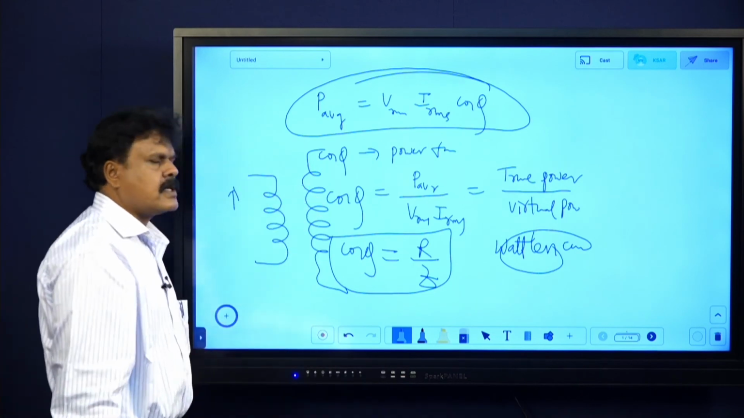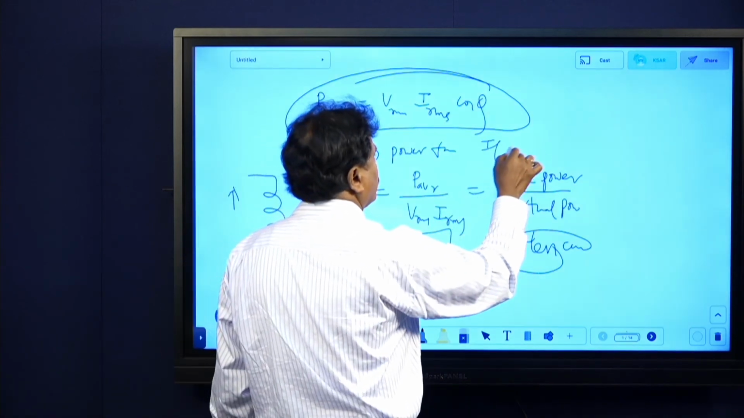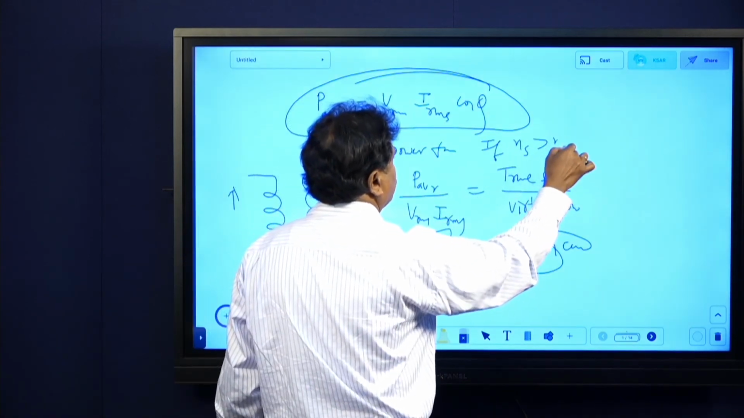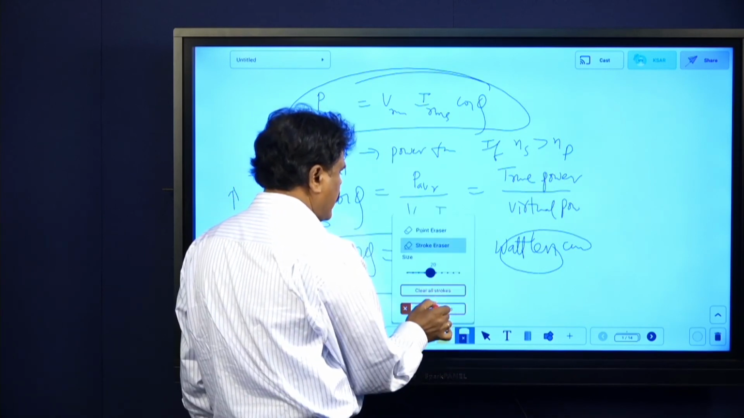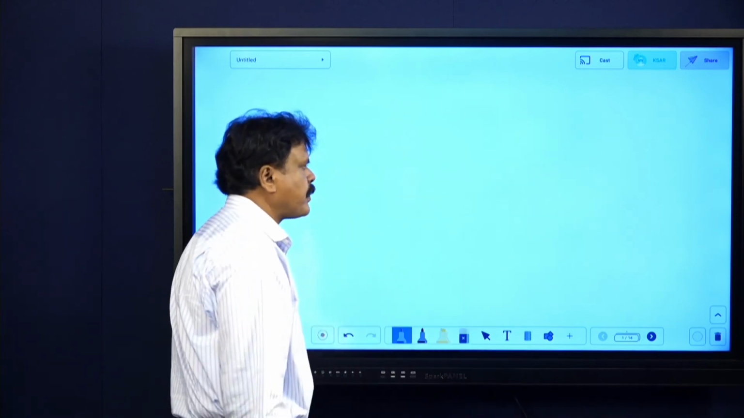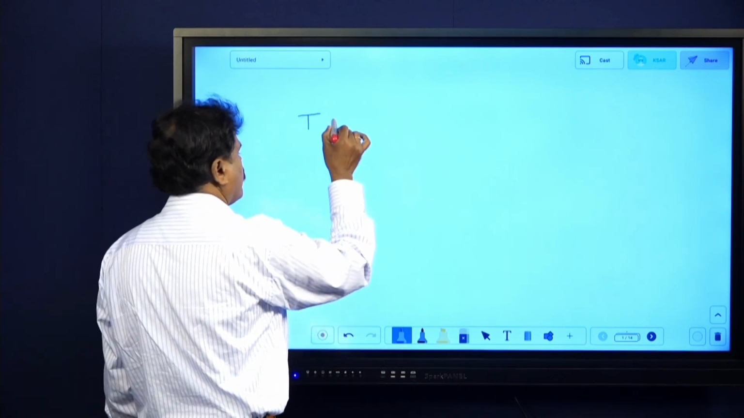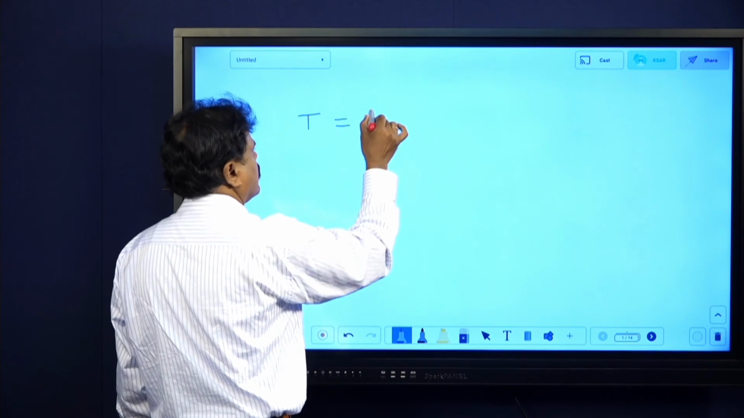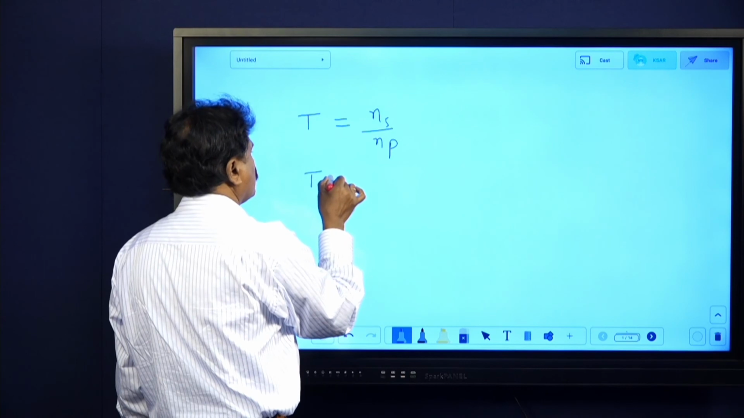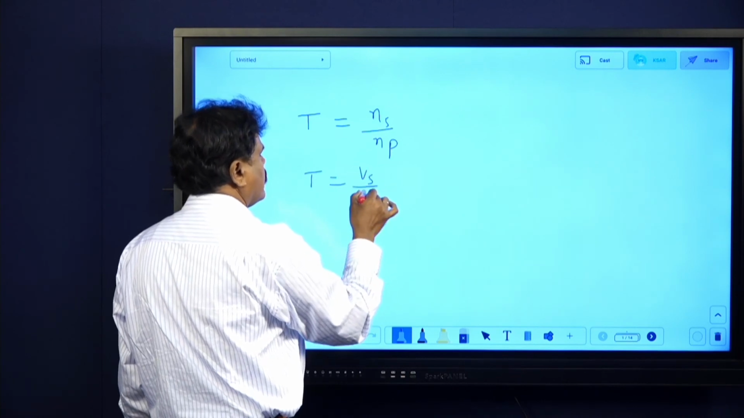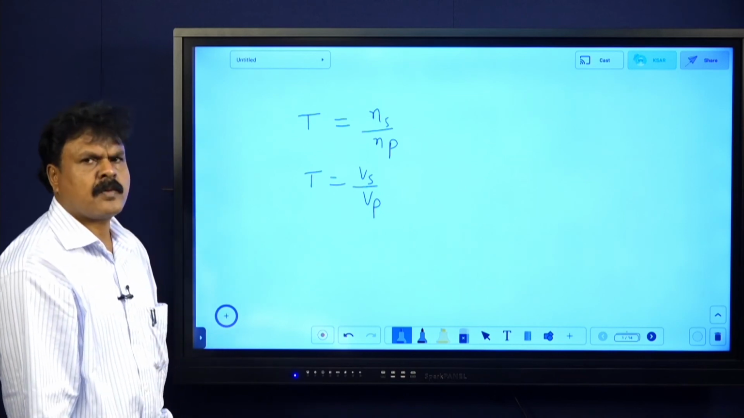Depending on the number of turns in the primary and secondary, if Ns is greater than Np, we call it a step up transformer. If Ns is less than Np, then we call it a step down transformer. That is what we call the transformer turns ratio, Ns by Np, the basic definition. It can be shown that Vs by Vp, that is, voltage across secondary to voltage across primary.